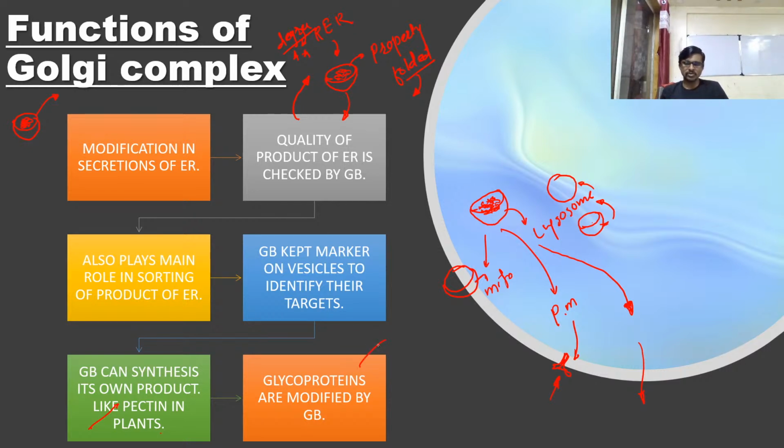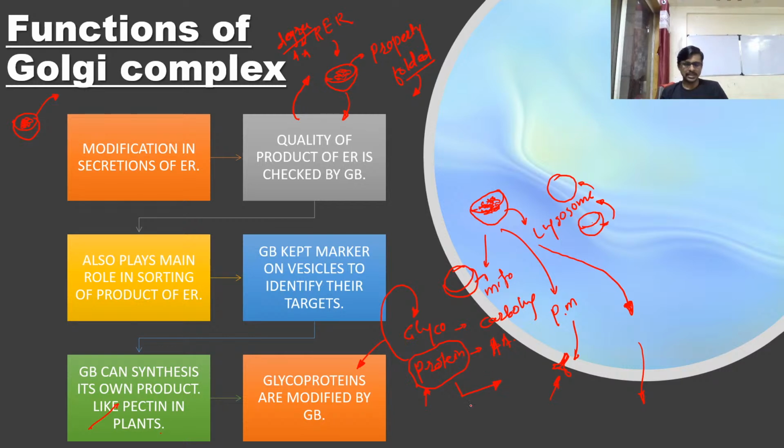It is also involved in the production of glycoprotein. So what is meant by glycoprotein? Glyco means carbohydrate and protein means protein, amino acids or a chain of amino acids. So this type of protein is synthesized by the Golgi complex. It doesn't mean the protein part is also synthesized by the Golgi complex. The protein part is synthesized by the endoplasmic reticulum and then sent toward the Golgi complex. Then the Golgi complex adds a saccharide unit or sugar unit on the protein,